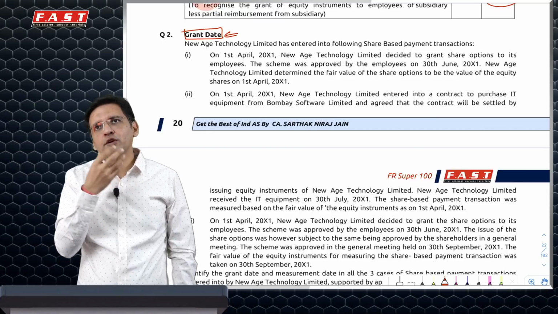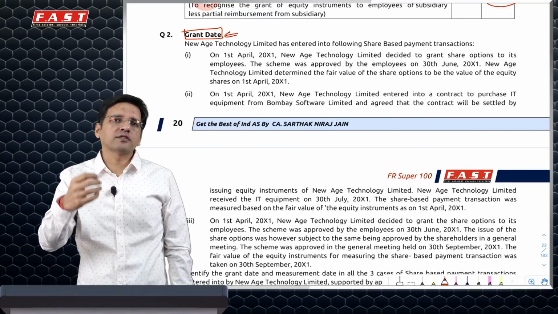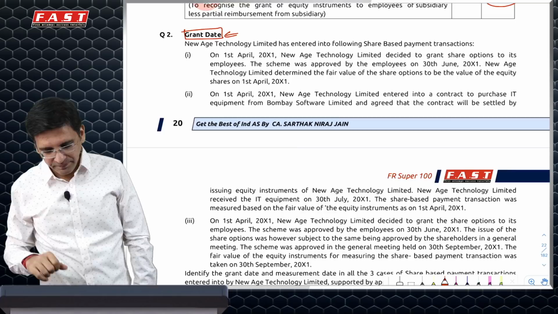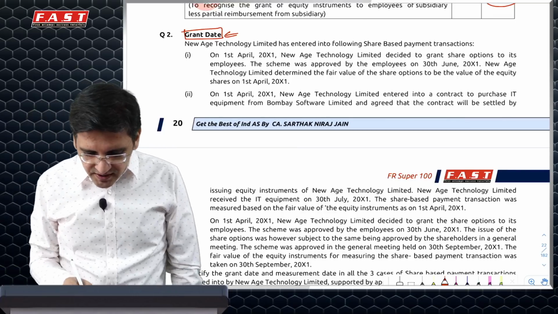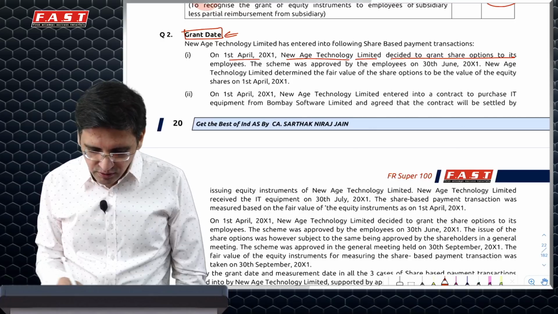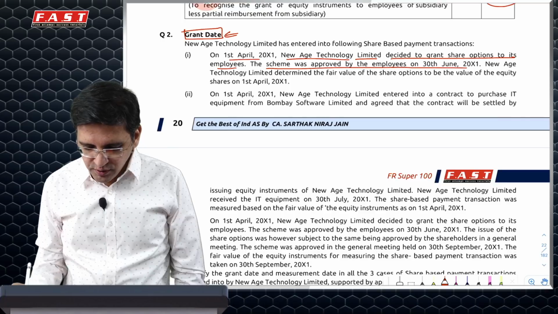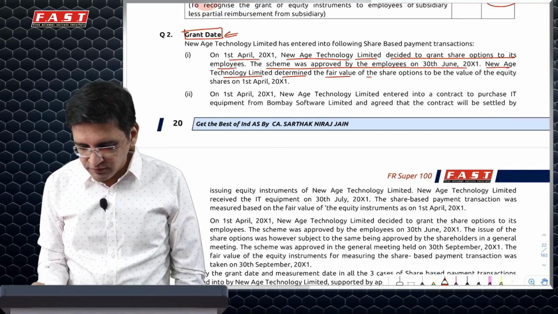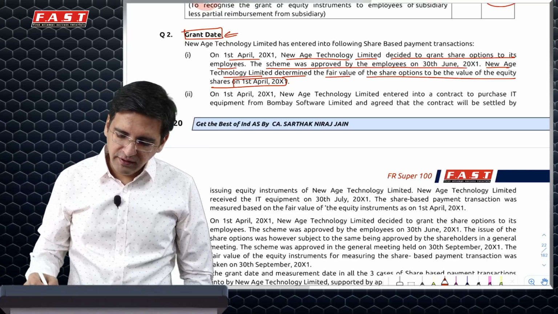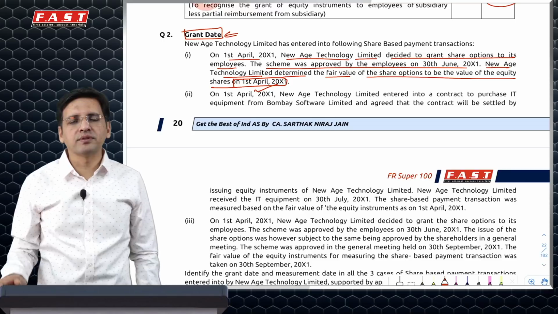Usually what happens is when you buy any particular asset and decide that consideration will be paid in terms of shares, you basically take the fair value of the asset. So fair value of what date? The grant date. So in this case, it says on 1st April, New Age Technology Limited decided to grant share options to its employees. The scheme was approved by employees on 30th June. New Age Technology determined the fair value of the share option to be the value of the equity share on 1st April. So they have taken the fair value on 1st April. If this is the grant date, that's okay. If the grant date is 30th June, then this is not okay.